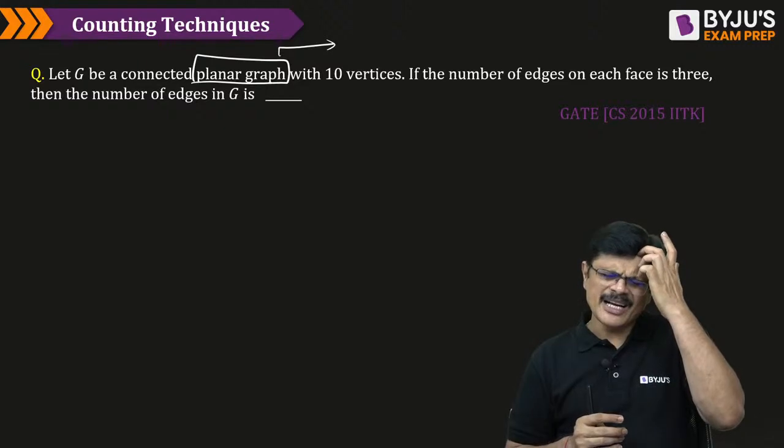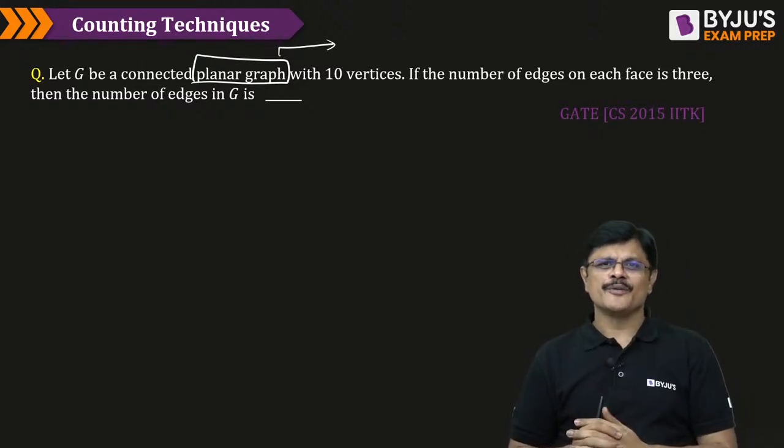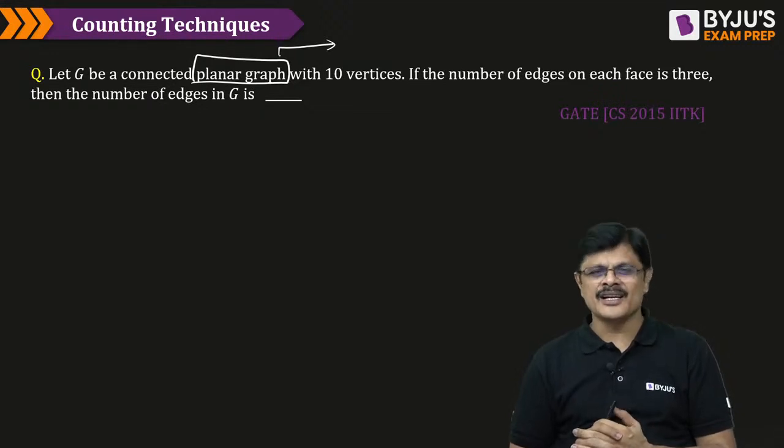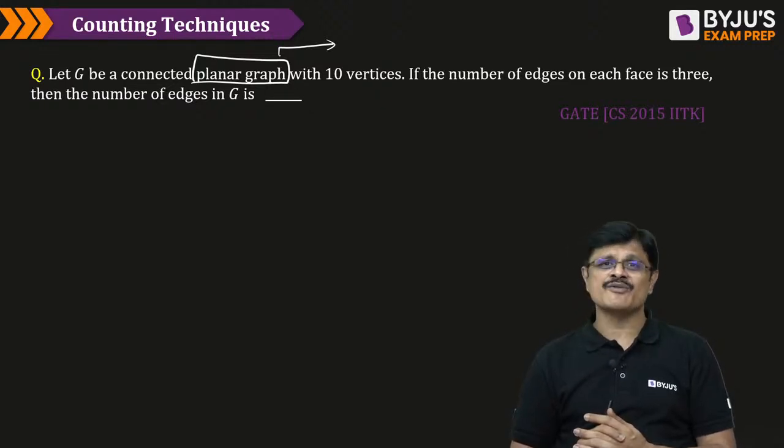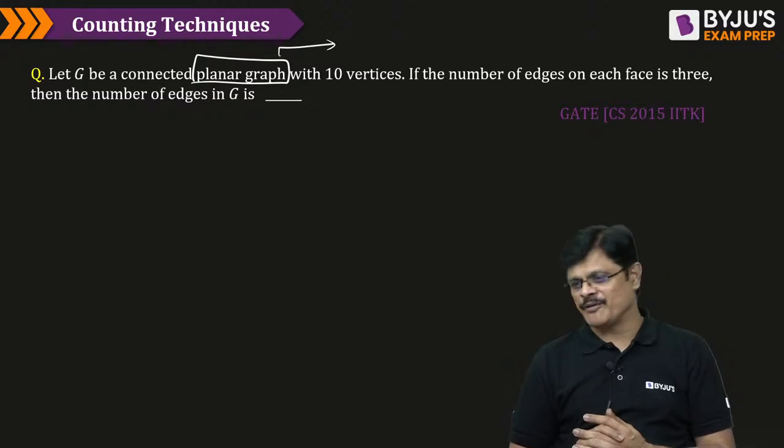See, mathematics is very limited for computer science students. We have only 3 topics, that too all basic topics like calculus, linear algebra and probability. Whereas discrete mathematics, which you generally study in your second year first semester, is one of the important topics from the GATE point of view, my dear friends.